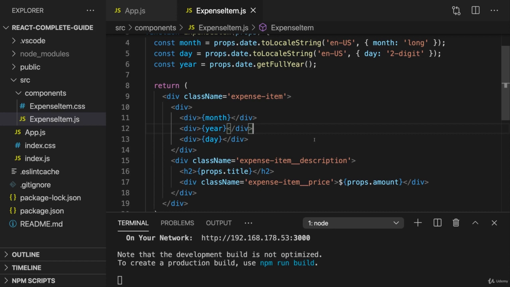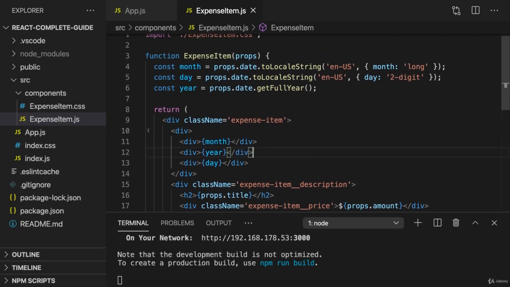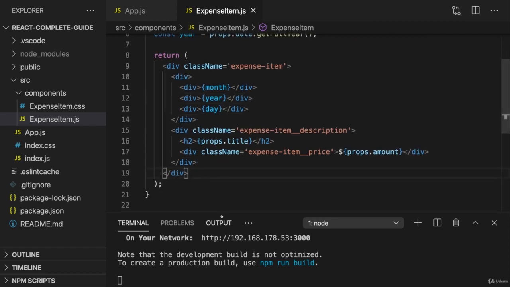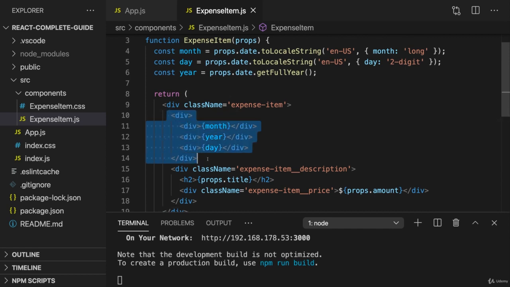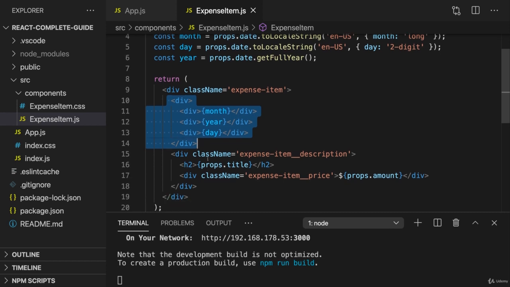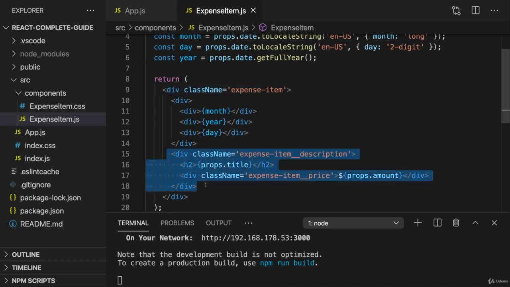Now, there is no hard rule when to build a new component versus adding more to an existing component. But in this component here, in this expense item component, we could already argue that it's getting a little bit too big, though I will say that this is definitely still all right. Nonetheless, we could argue that this date object here, this calendar item which we want to show on the user interface, could be treated as a separate component. Of course, the same case could be made for the title or the amount, or title and amount combined.